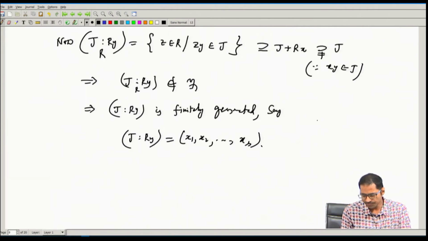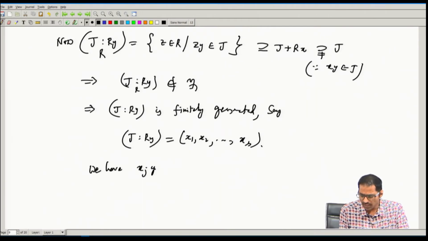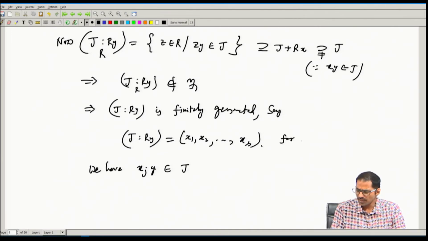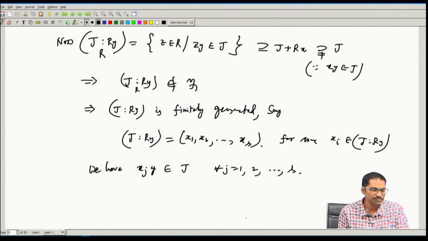Now if you look at xjy, these all belong to J, because for some xi's belonging to J colon ry. So then xjy belongs to J for every j from 1, 2 and so on comma s.